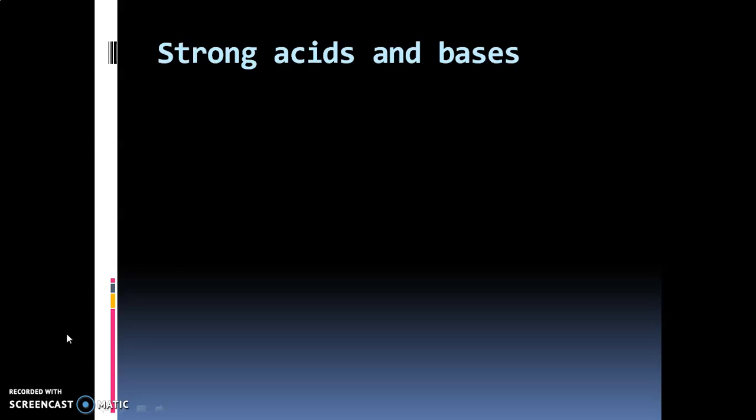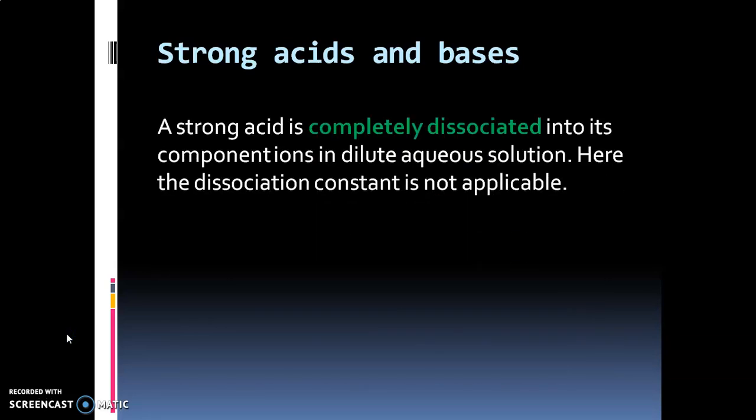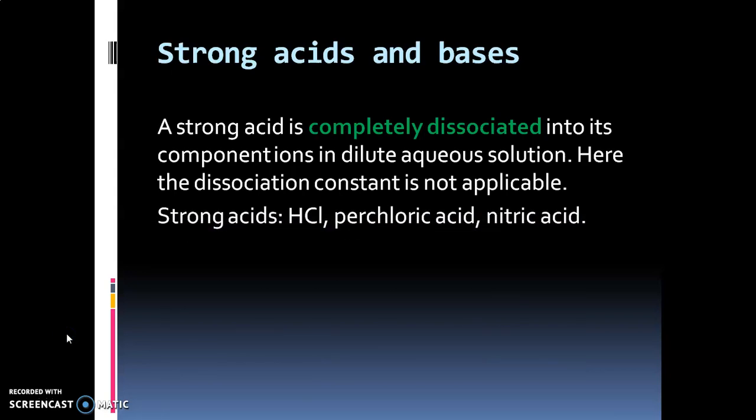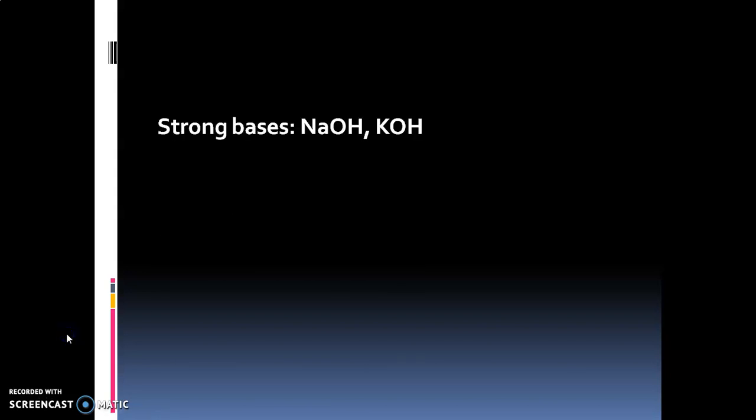Now let us see about strong acids and bases. So what are strong acids and bases? A strong acid is completely dissociated into its components in dilute solution. Hence the dissociation constant is not applicable. Some examples are hydrochloric acid, perchloric acid, nitric acid. Strong bases completely dissociate into their ions when dissolved in water. Here also the dissociation constant is not applicable. Examples are NaOH and KOH.